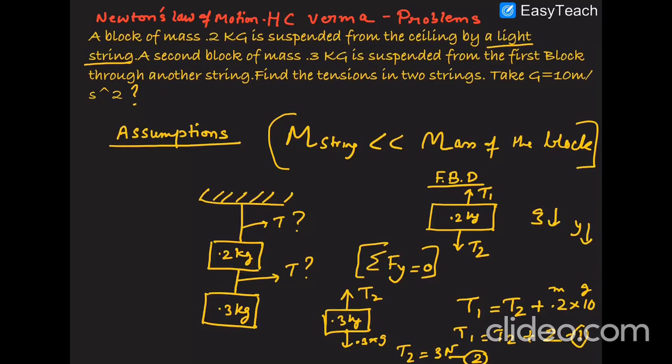First of all, there is an assumption in that, so it's very important to know the assumption. What is the assumption? It is told that it is a light string. So a mass of 0.2 kg is hanging from the ceiling by a light string. That means the mass of the string will be much less compared to the mass of the block. All elements, all things which have mass on the earth will get a gravitational pull.